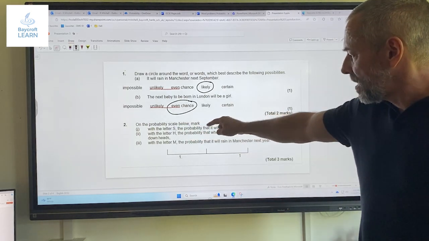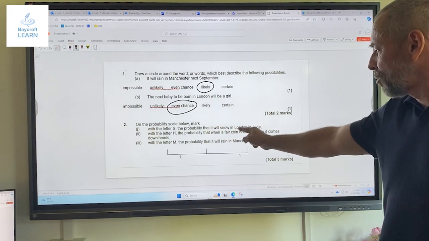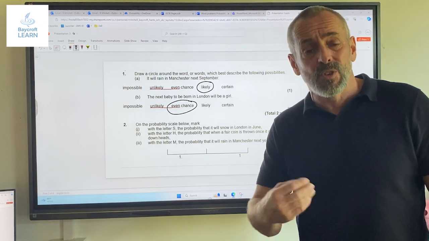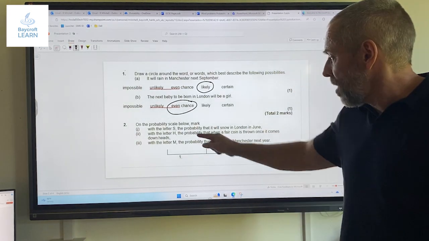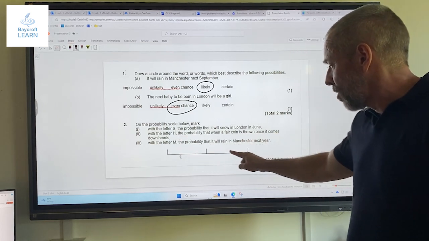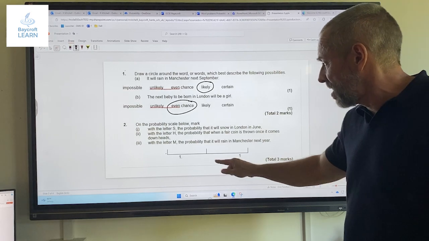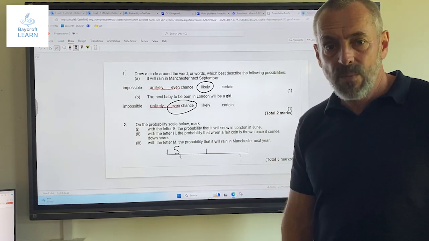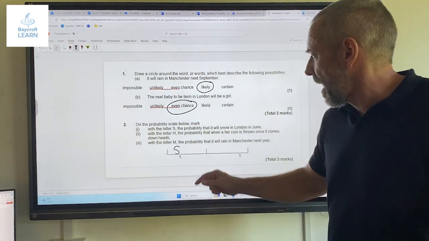On the probability scale below, mark with the letter S the probability that it will snow in London in June. Now, it's not very likely at all. June is of course the summer, but it's not impossible. So we are going to put our S somewhere on this scale. If down here is impossible and that is certain, I think an S probably about there. Okay, we're not looking for exact because we can't be exact, but we're just showing our understanding.